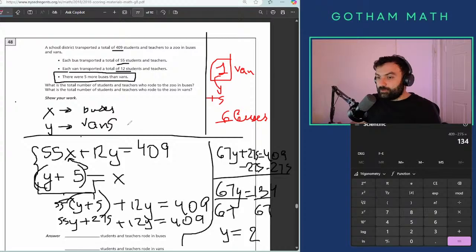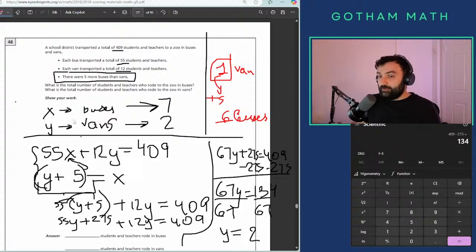So that means there were 2 vans. If there were 2 vans, it means there's 5 more buses than the vans, right? So we're just going to plug in 2 instead of the y, and we're going to get 7. There were 7 buses and 2 vans. That's the answer.